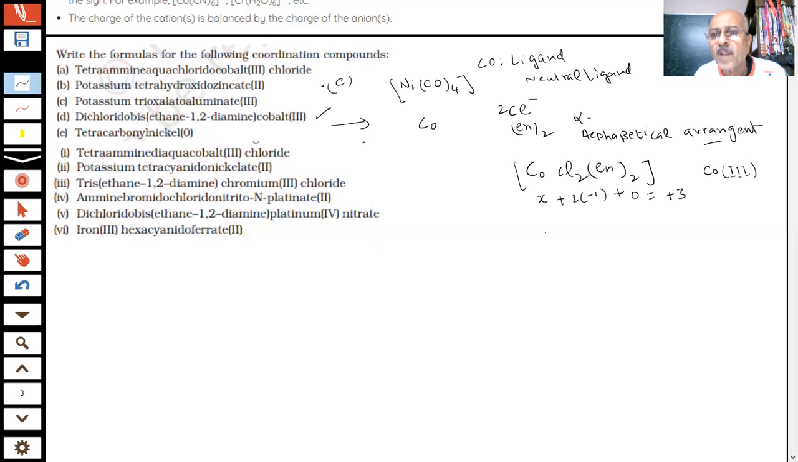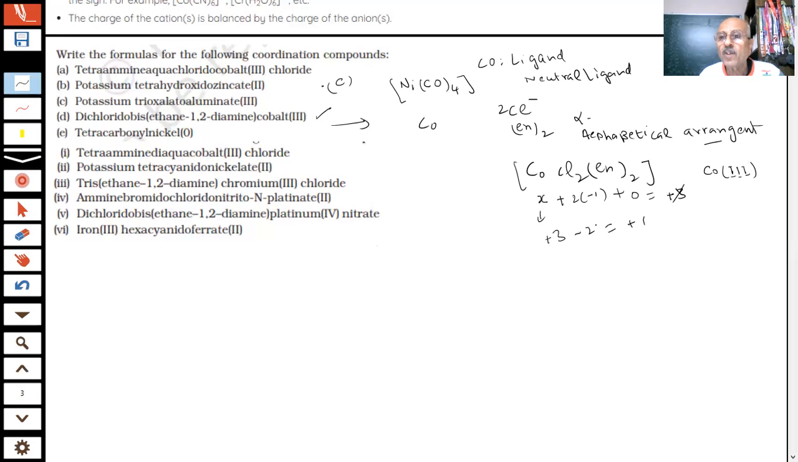If I put this plus 3, I should not put it here. Cobalt is in plus 3. Then minus 2. What is the answer coming? Plus 1. This is the catch here. This is the difficult part. That is where students will make a lot of mistakes.